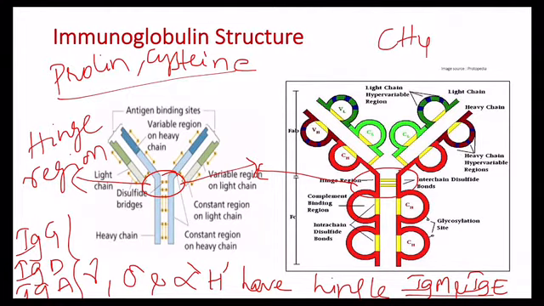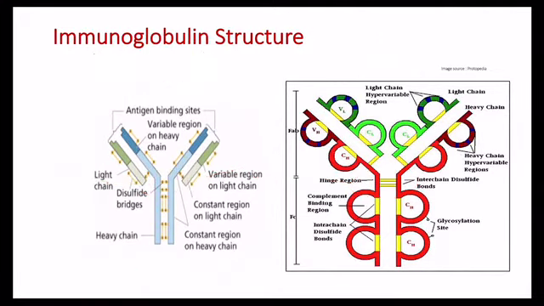The gamma, delta and alpha heavy chains have hinge regions, but mu and epsilon heavy chains do not contain this hinge region, and instead contain an additional constant domain, that is CH4. The immunoglobulin molecule can be broken into a number of fragments by the action of enzymes, such as papain.